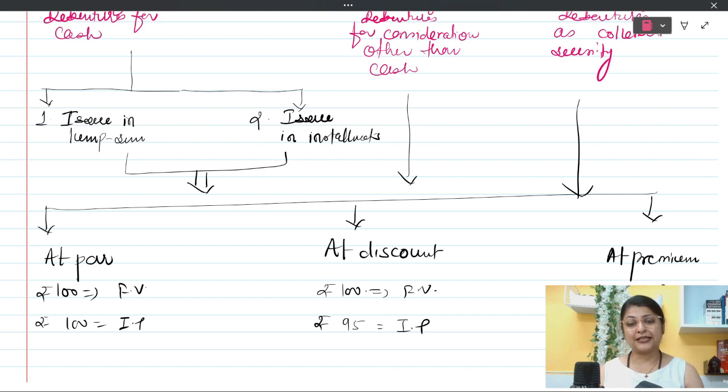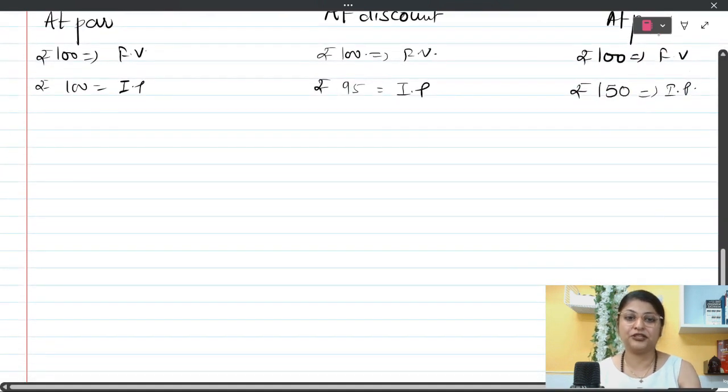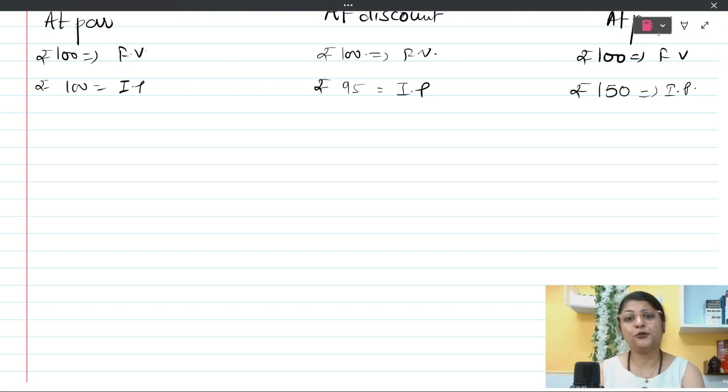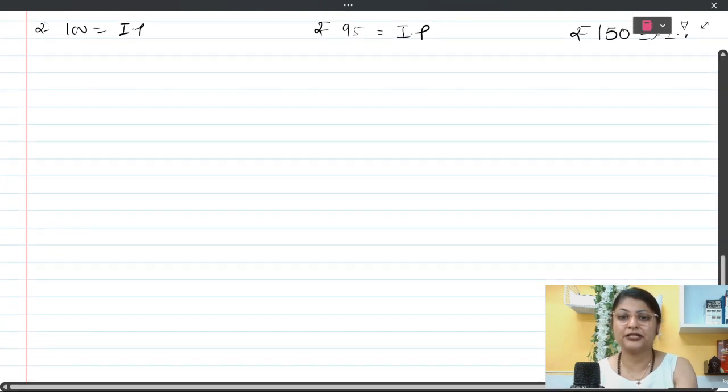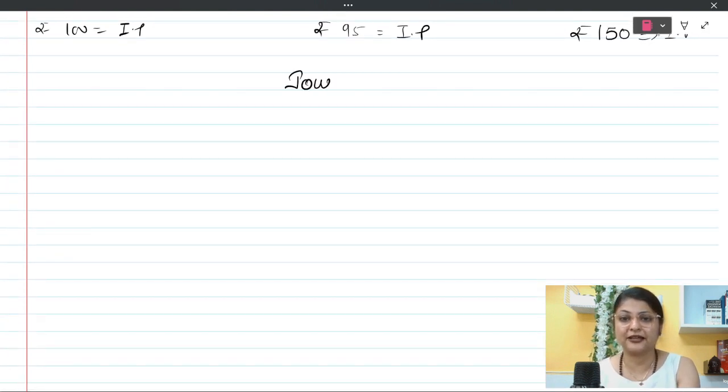Now, in today's class, we are going to understand what are the journal entries in each of the following cases. So, first we are doing journal entries with the help of an example of taking the debentures in various installments, means application money, allotment money, first call and final call. So, the journal entries part we are starting in today's class, students. You can write along with me. We are going to write journal entries.